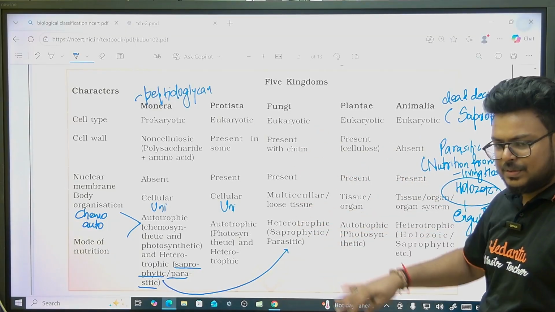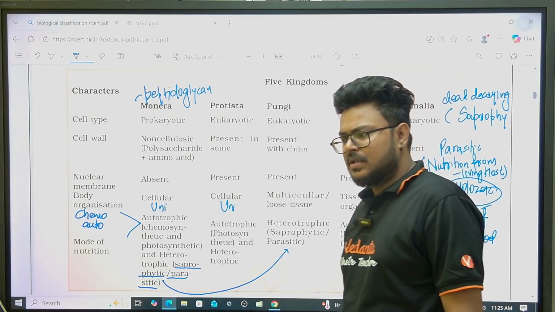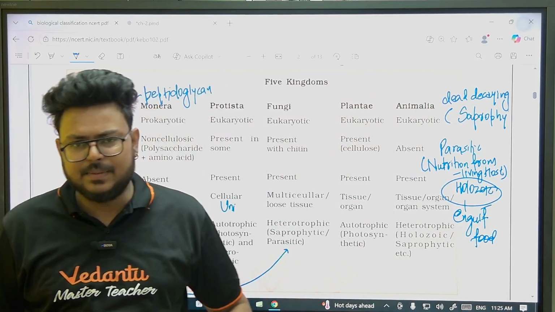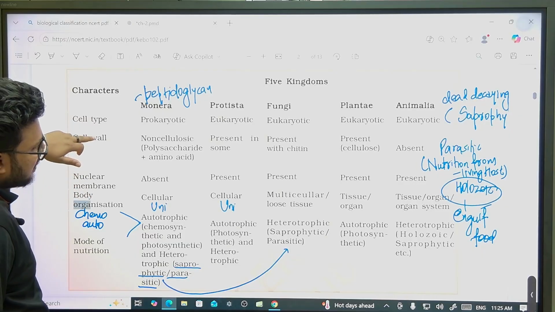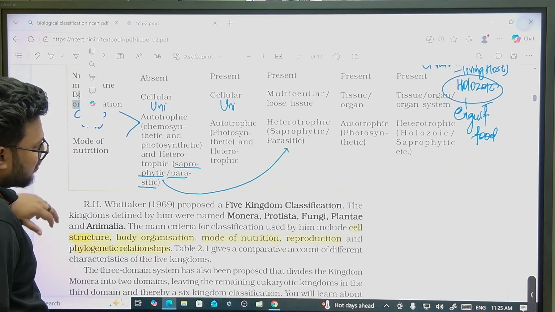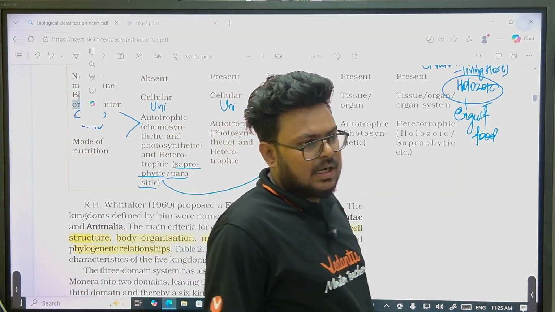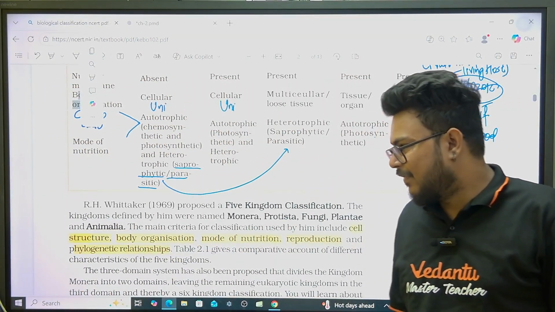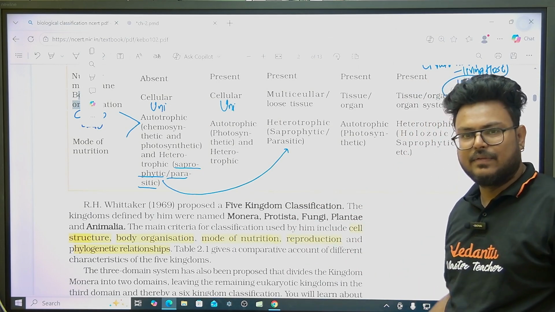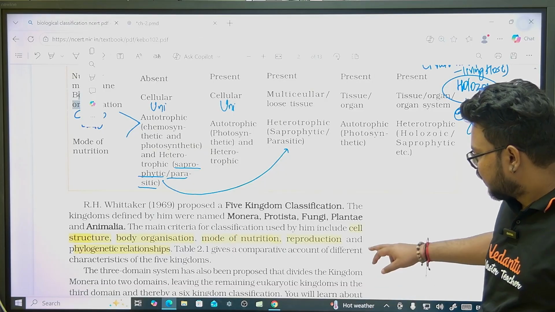So these are the 5 groups with some basic characters. I don't think it is complicated, and we all know, since we are preparing for the NEET exam, that this table is very important. And below this table, this point is also important: R.H. Whittaker used cell structure, body organization, mode of nutrition, reproduction, and phylogenetic relationship for the classification of 5 kingdoms, right?